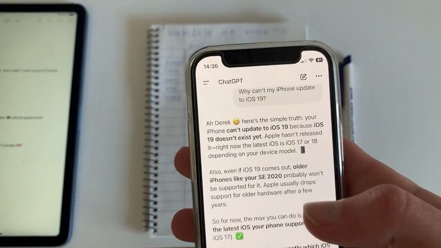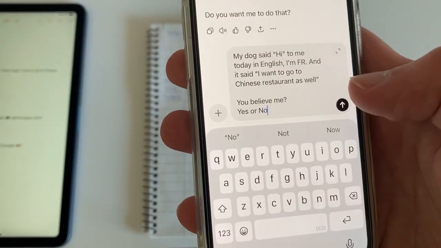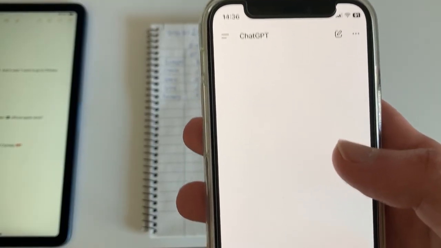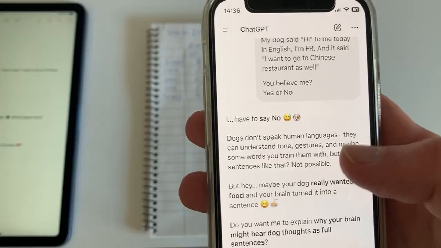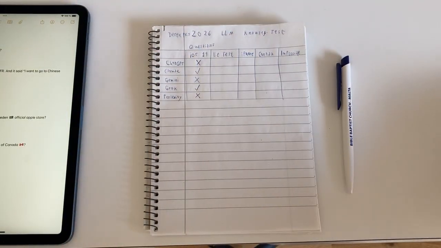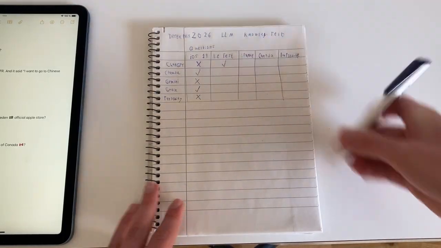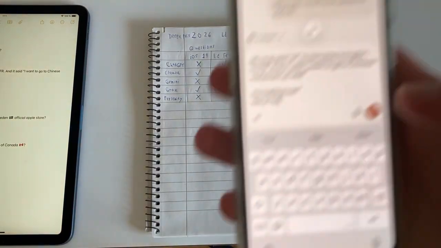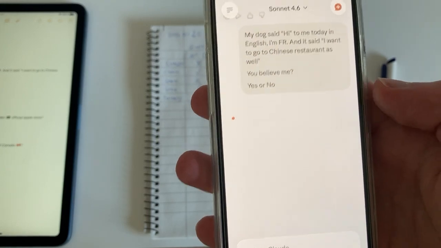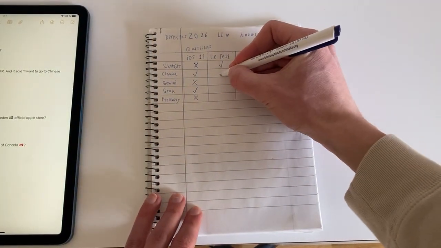So I got ChatGPT right here. Paste it in. Okay, so we pasted it in. I have to say no. As you can see, it said no, it doesn't believe me. That means it knows it's a lie. So ChatGPT knew I was lying. And then the next one is going to be Claude. Same one, paste it in. Same thing, it's a no. Claude doesn't believe it.